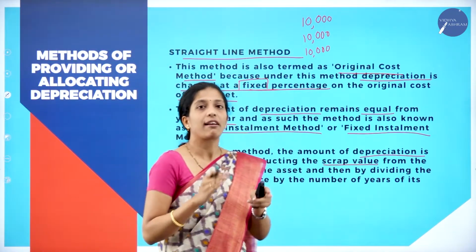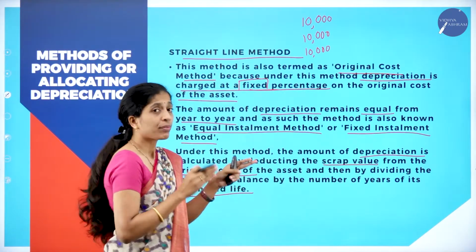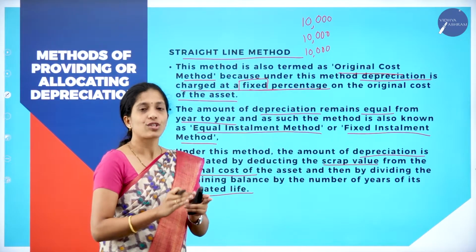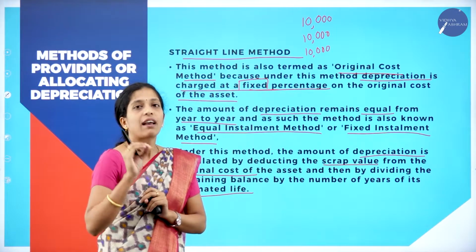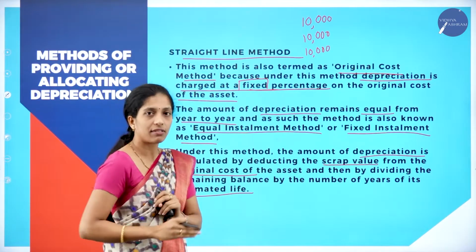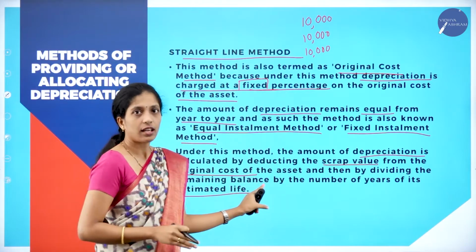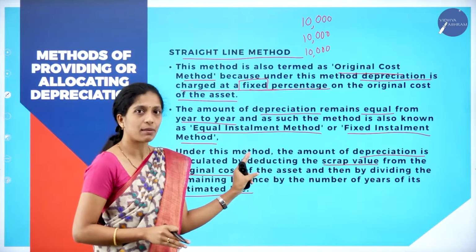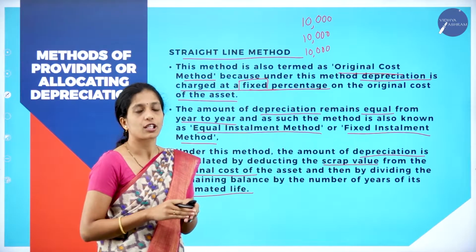For the time being, you remember, if you know the formula, you'll come to understand this. What you have to do? From the original cost, we have to deduct the scrap value, divided by the lifespan of an asset. I'll give an example so that you can clearly understand. Now, I think you understood what is the straight line method. So, remember, straight line method is also called original cost method.